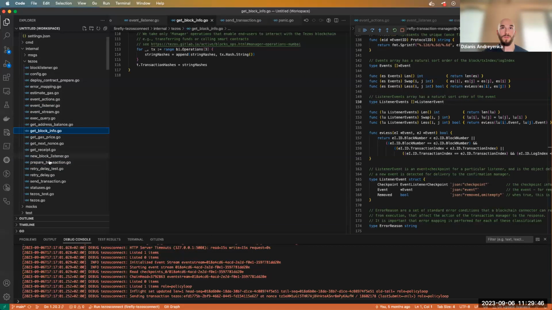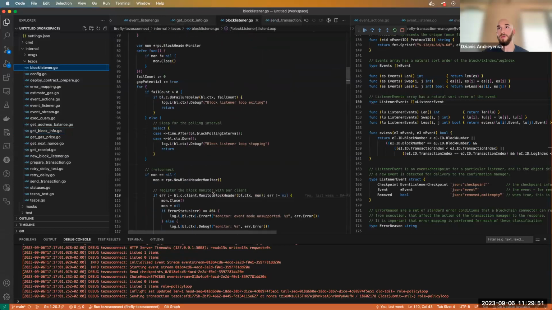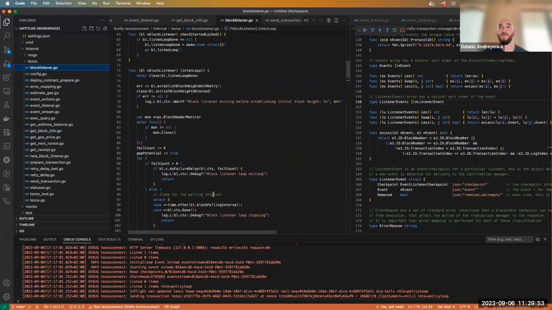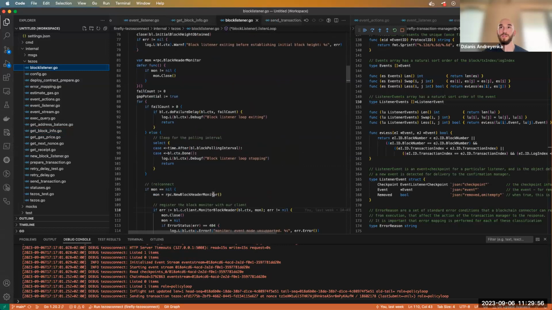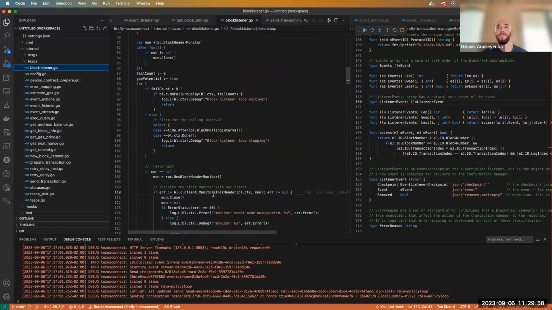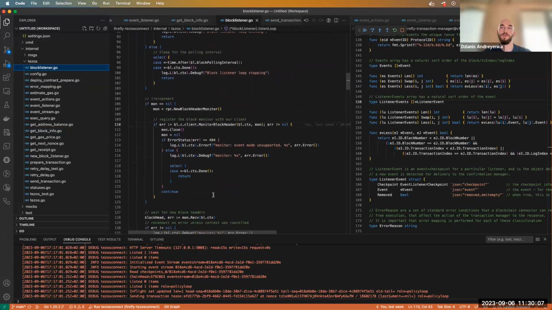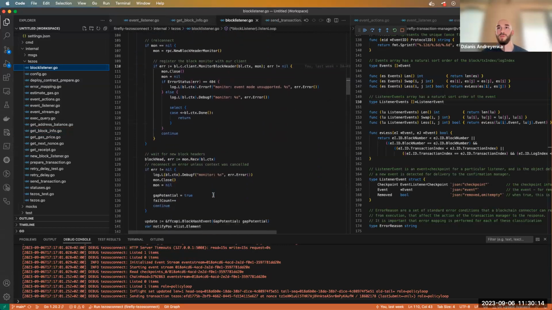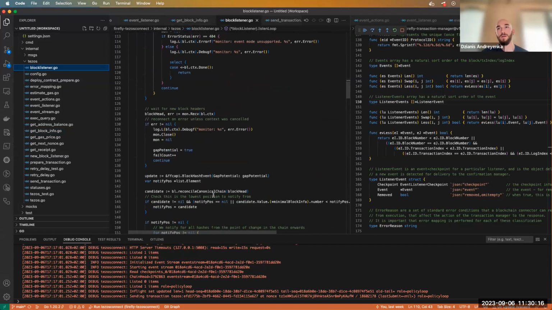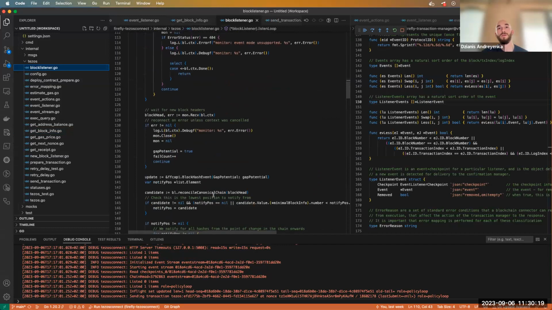What is this one? Get receipt, new block listener. Here I've implemented the block listener. So we keep the blockchain, the chain of blocks, in the memory of this service. It's similar to the way we do it in EVM Connect now. So we'll listen to the blocks and build the canonical chain.